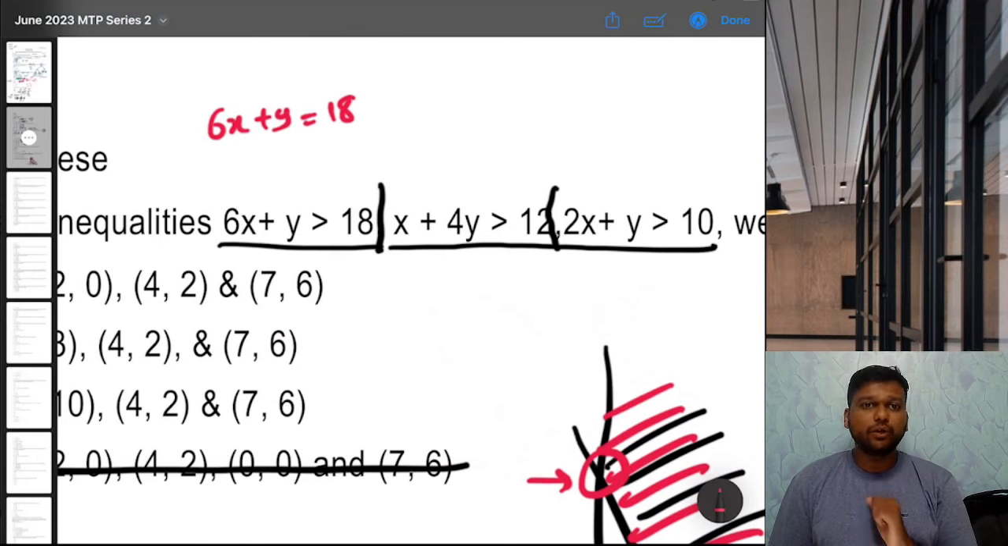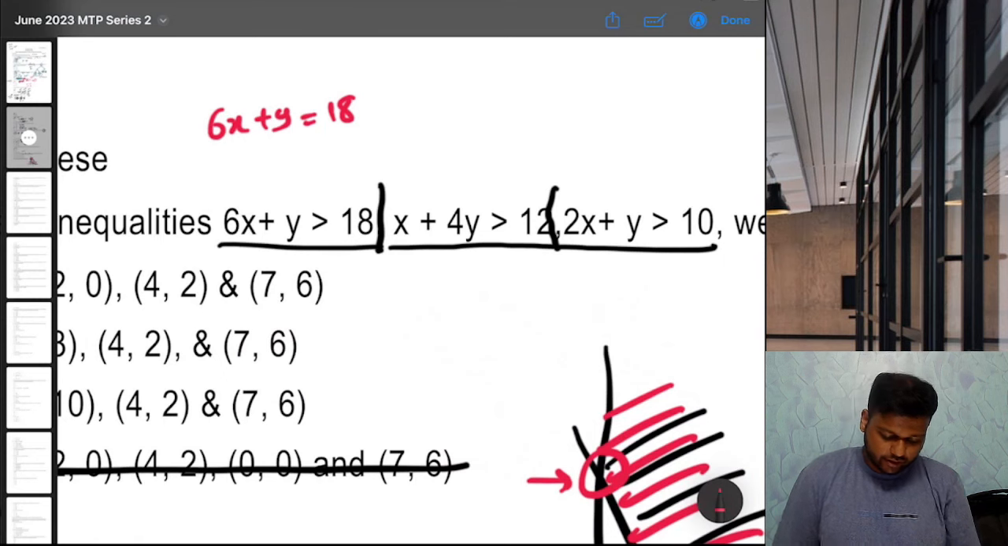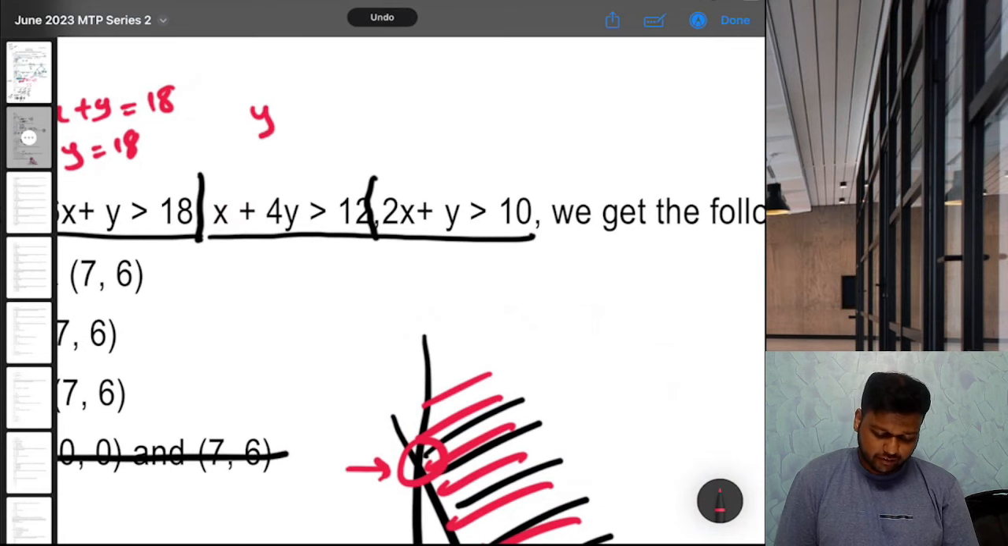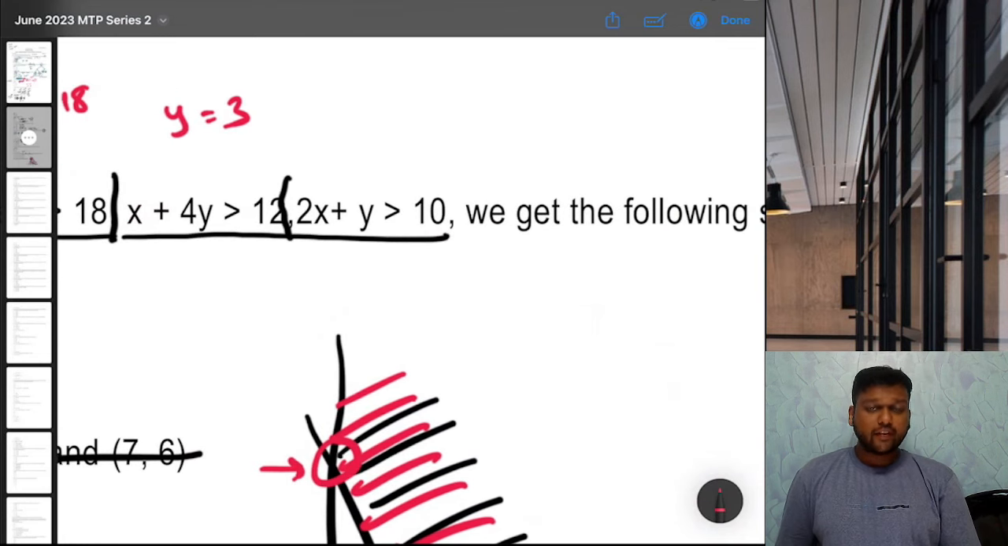So if x is 0, y will be what? y will be 18, right? Sorry. So y is 18. Second case, if x is 0, 4y will be 12, that means y will be 3. Next, if x is 0, y will be 10.